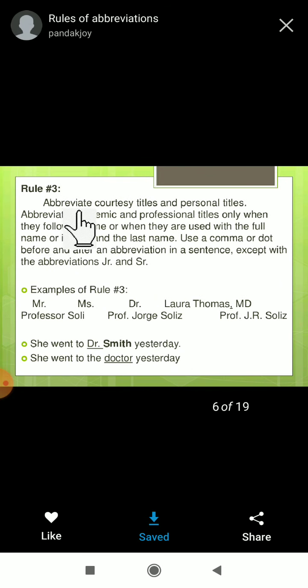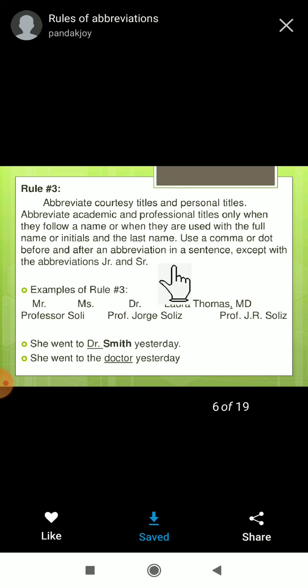Next, see, the third rule. What is the third rule? Abbreviate courtesy titles and personal titles. Abbreviate academic and professional titles only when they follow a name or when they are used with the full name or initials and the last name. Use a comma or period before and after the abbreviation in a sentence, except with the abbreviations we already learned about.